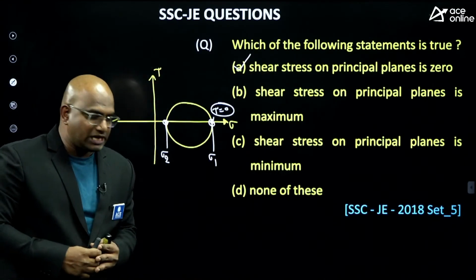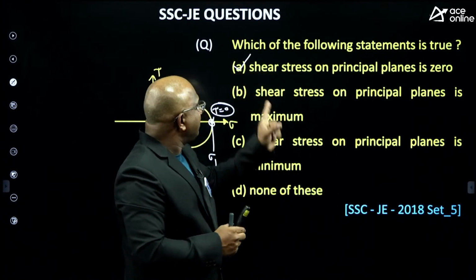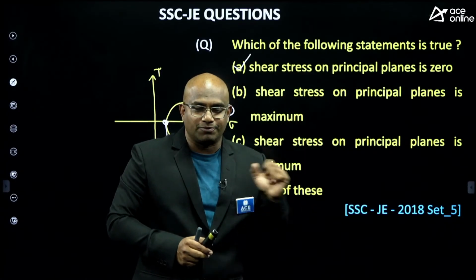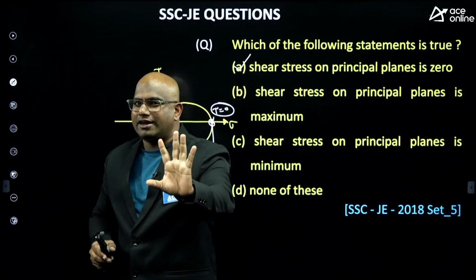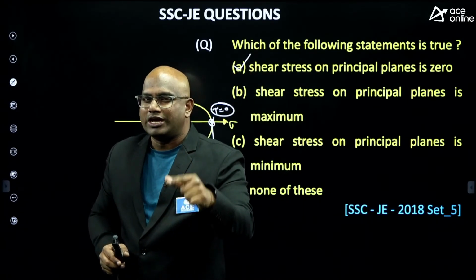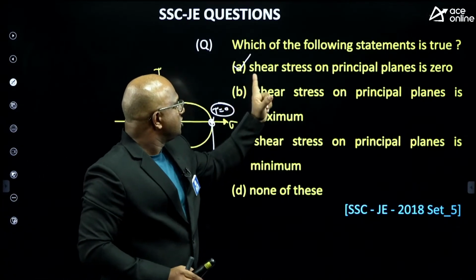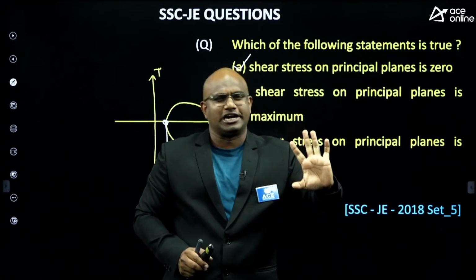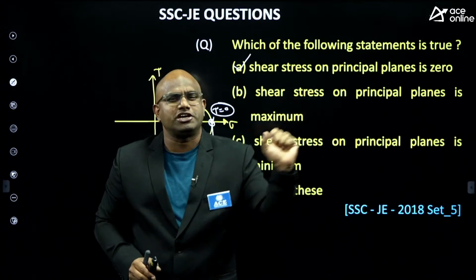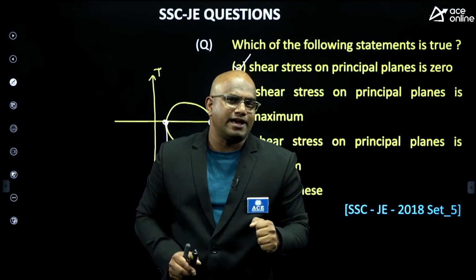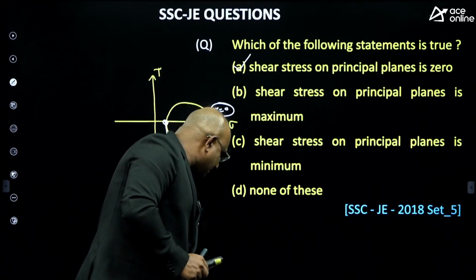Then I can pose one more statement. Shear stress on a principal plane is definitely 0. Now suppose I have some plane, and on that plane shear stress equals 0. Can we say it is a principal plane? Let me repeat my question. First, shear stress on a principal plane is definitely 0. Now I am saying that on a certain plane, if shear stress equals 0, can we say it is a principal plane? Think about it, everyone. Let us see who will give me the answer.